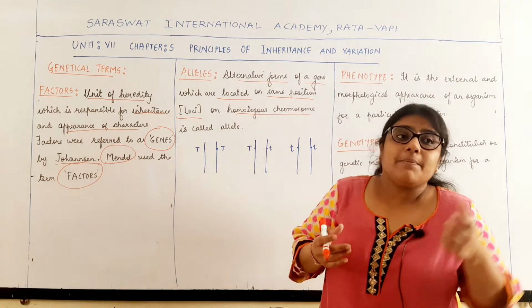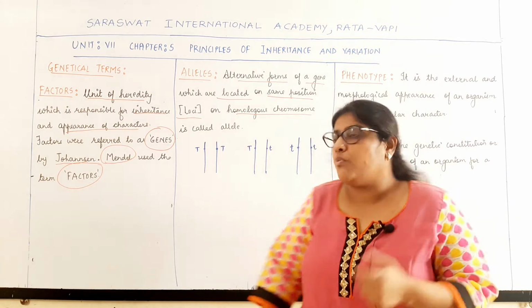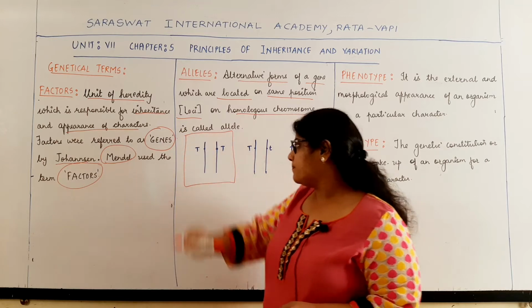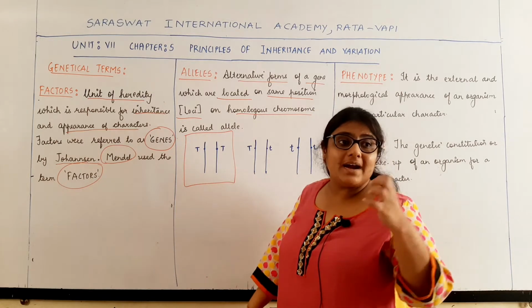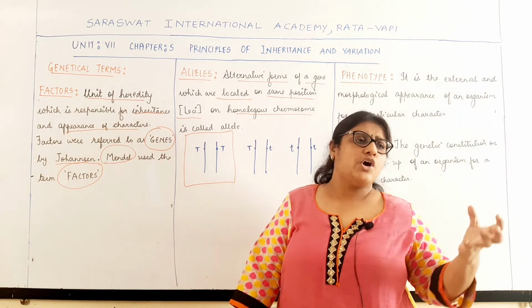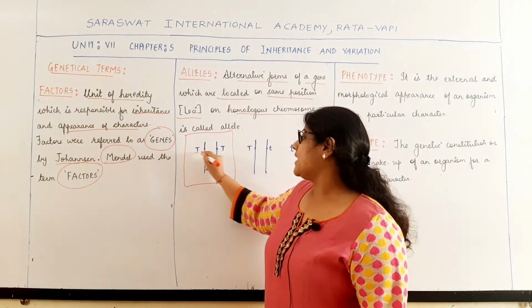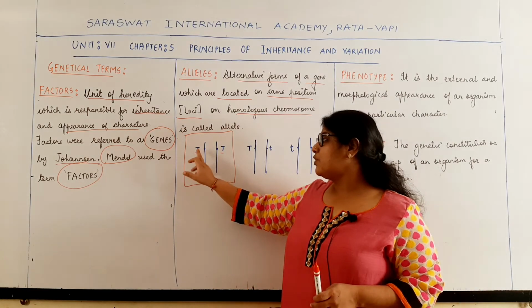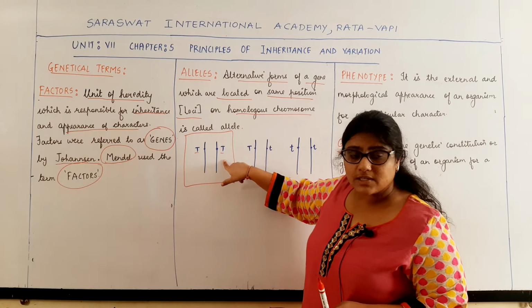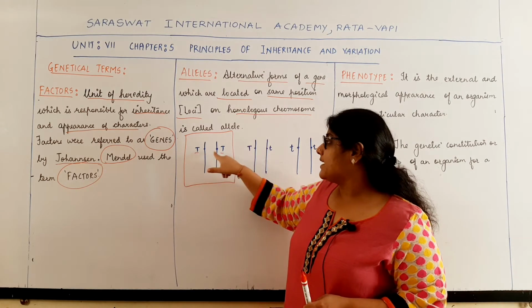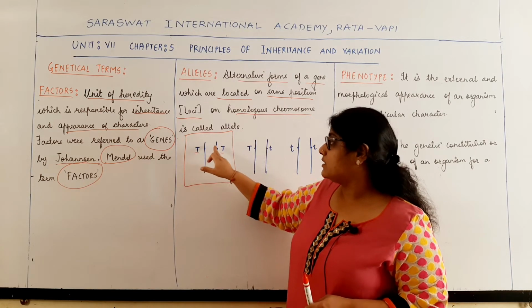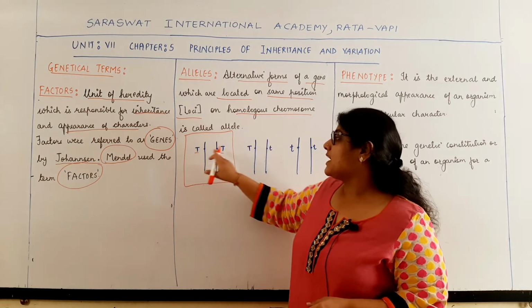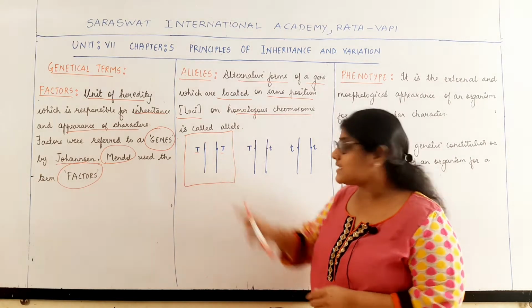Now we know that the paired chromosomes are known as homologous chromosomes. So say for example, this is one paired chromosome. Now this chromosome contains a gene for the height of the plant. Say for example, that gene is called capital T. Now you can see, these are the homologous chromosomes. They contain the genes which are located on the same position on the homologous chromosomes. So what are these two called? They are called alleles.